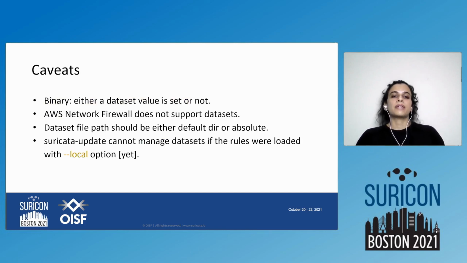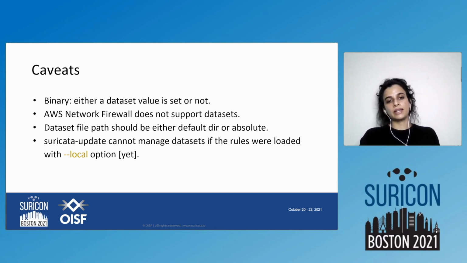Now, there are some caveats with datasets. It's binary: either a dataset value is set or not. We cannot do other operations on that. AWS Network Firewall does not support datasets. The dataset file path should be either in the default directory or an absolute path.